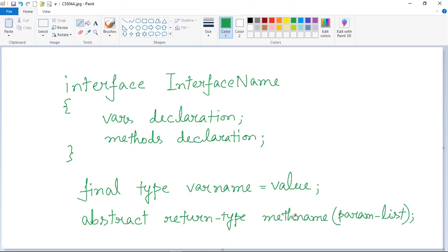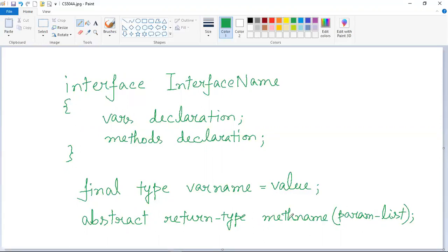This is the general syntax of declaring a method inside an interface body, where you can see that the abstract keyword is used because I have already told that all the methods that we will declare inside an interface body are abstract in nature. That's why the abstract keyword is used. This is the return type of the method, this is the method name, and these are the parameters. So this is how you can declare a variable inside an interface body, and this is how you can declare methods inside an interface body.